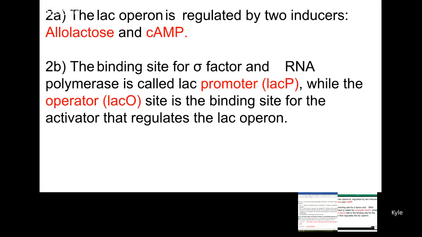And for part 2, they want to know the lac operon is regulated by 2 inducers. That's going to be allolactose, which will bind to the repressor regulatory protein, and the cyclic AMP, which binds to the CAP protein, which is an activator protein. The binding site for sigma factor and RNA polymerase is called the promoter, lac promoter, or lacP, while the operator, the lacO site, is the binding site for the repressor that regulates the lac operon.